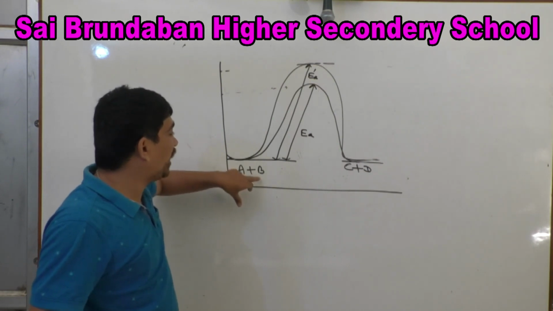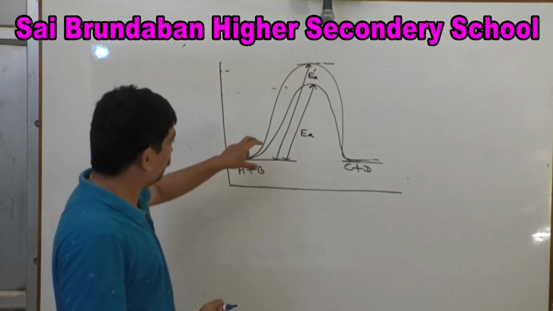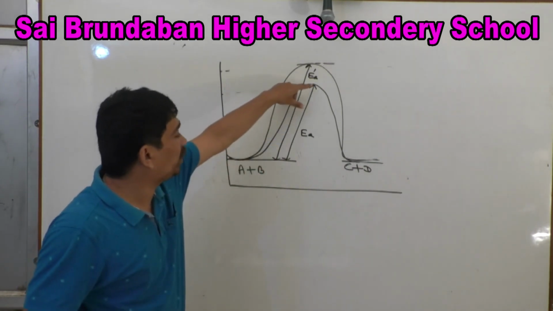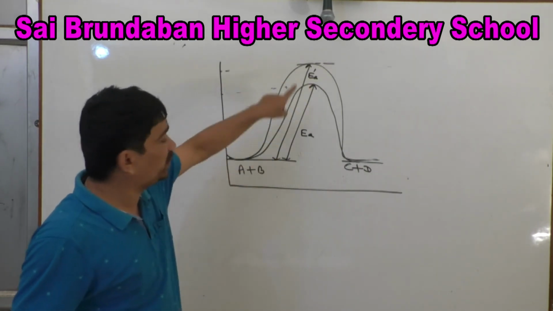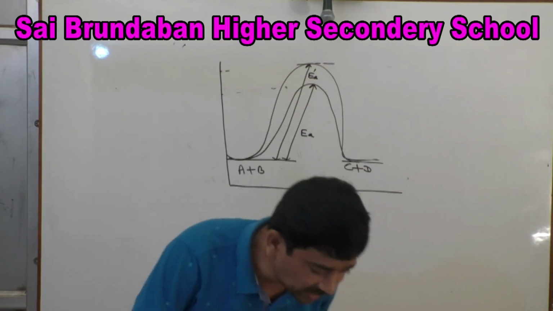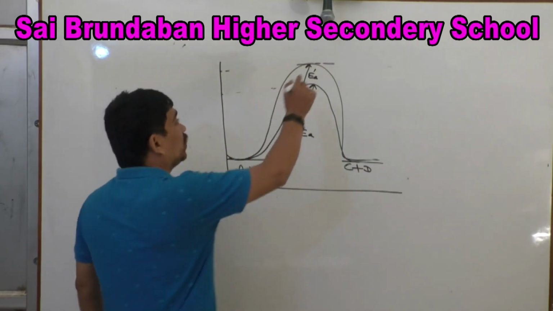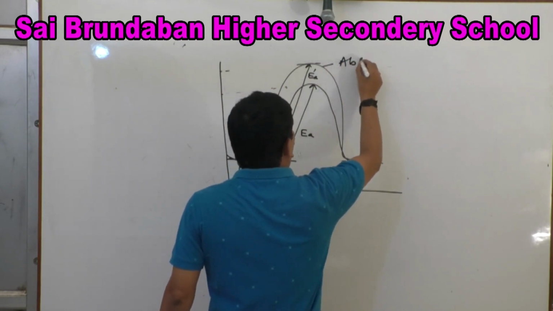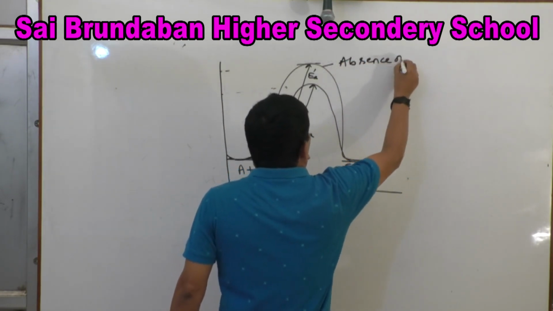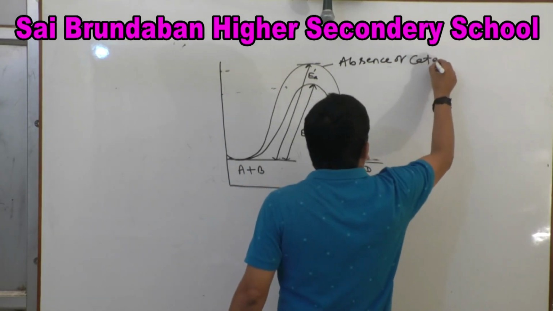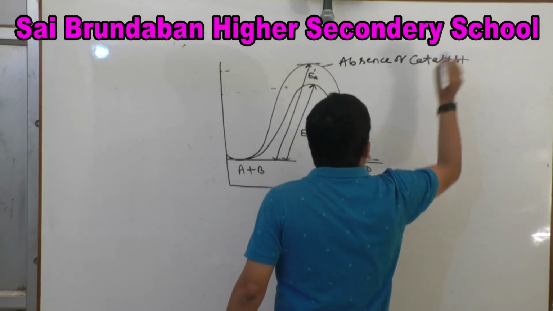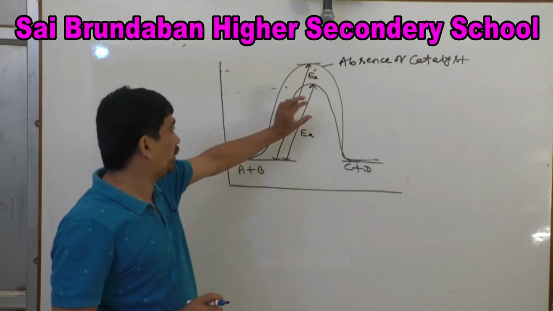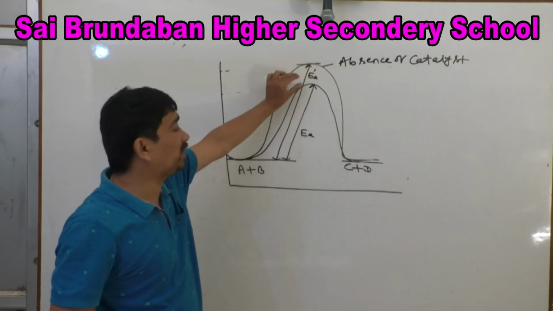Suppose A and B react to give products C and D, the same reaction which generally occurs. Suppose this reaction takes place in the absence of catalyst. In the absence of catalyst, the rate of reaction is slow.